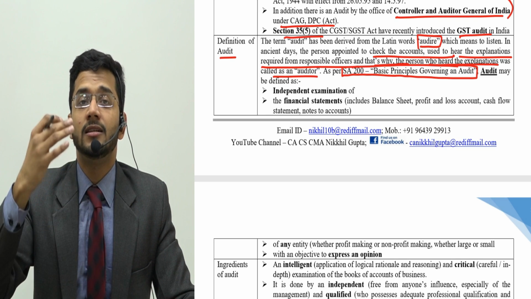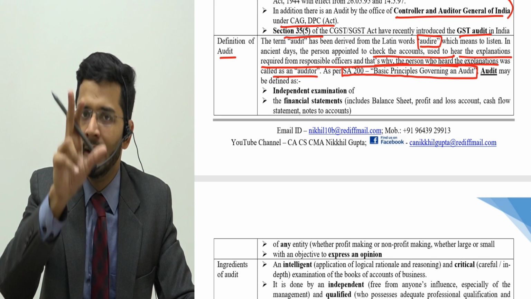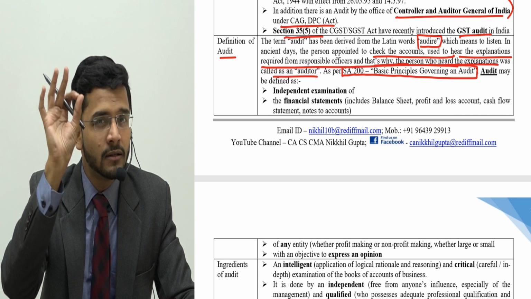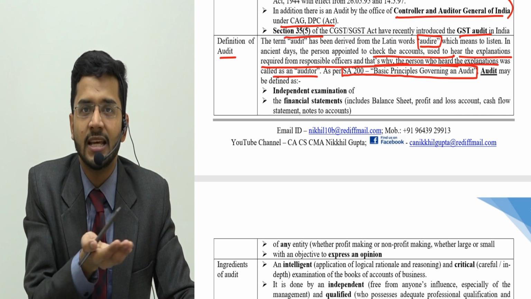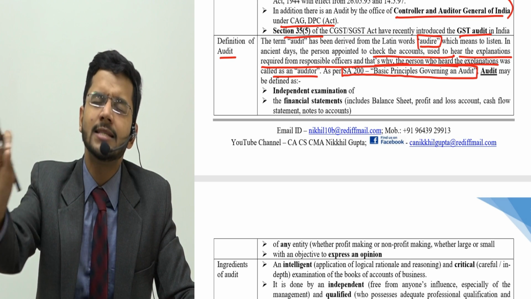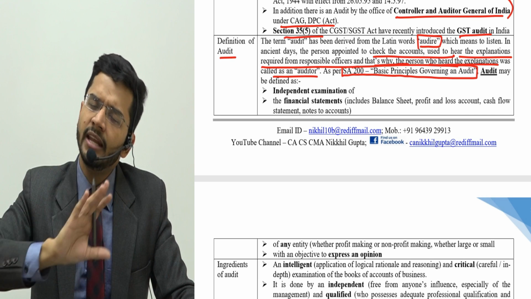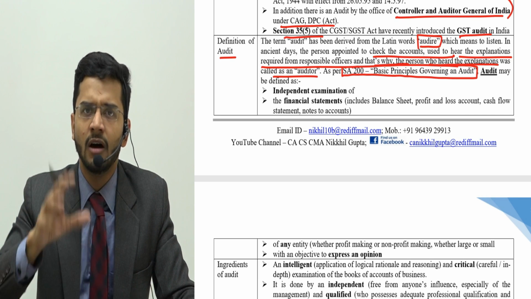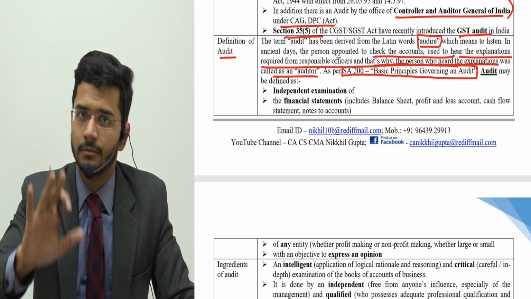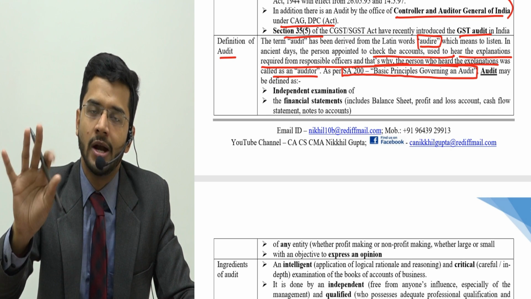Guys, we don't have standards of auditing in depth in our syllabus for CMA Inter Audit, so please do not study them in depth. I will refer to certain SAs, and I've given a list of SAs in my book which I'll share with you guys also, and only those SA names should be remembered. That's it. No details are required for those SAs, only names are required to be mentioned in the answers. We do not have a detailed description of SAs in our syllabus for CMA Inter. Please do not study SAs in great detail, only names are required to be studied.